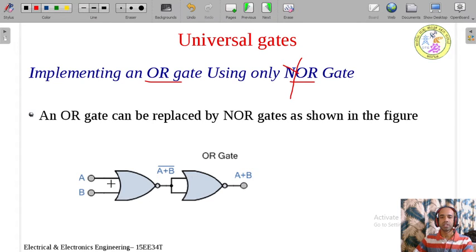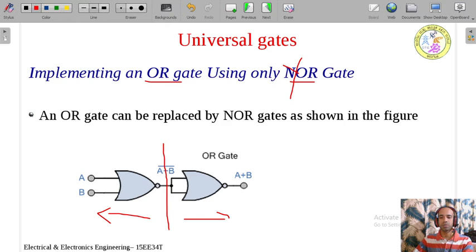You take the NOR gate first. This is the NOR gate. OR plus NOT is NOR gate. A plus B whole bar. A is the input, B is the input. So it is A plus B along with the bubble. So we need to add one bar here. Now in the second stage, this is the first part I am having.